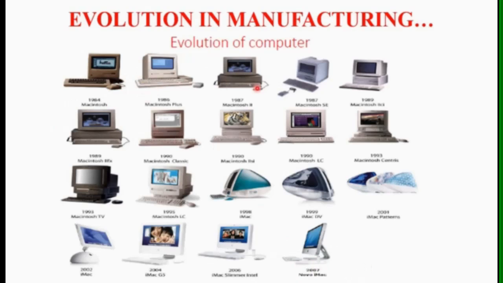We can see in this computer evolution their RAM, operating systems, memory, controlling systems, then desktop computers to laptop computers. All of it has changed very drastically, and this evolution has been carried out.